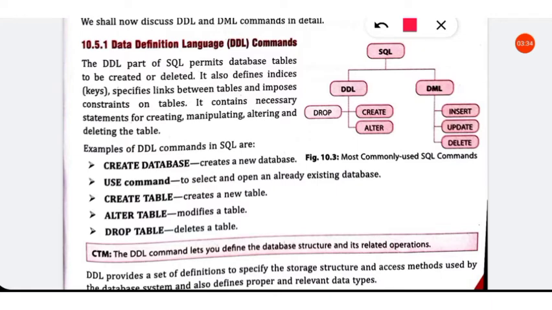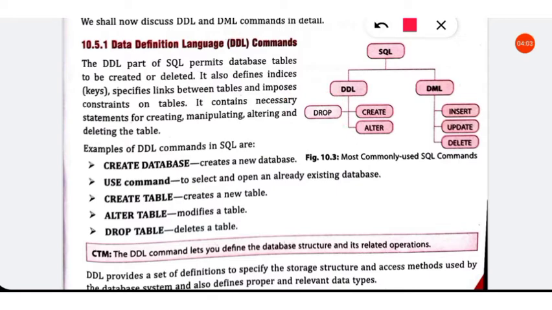This create command comes under DDL. If we want to delete the database or delete the table, we use the drop command.